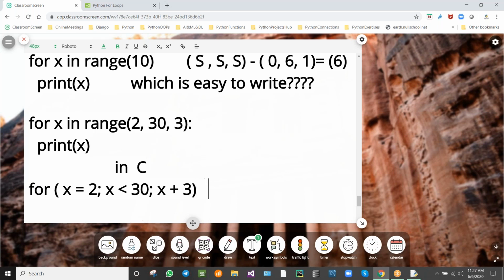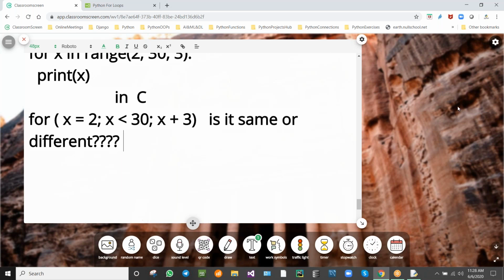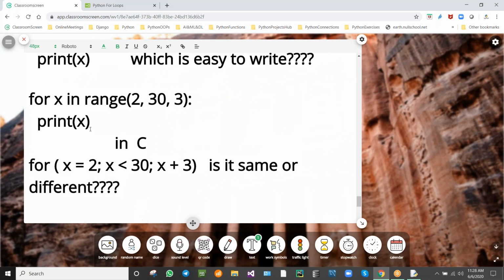Is it the same or different? Different. Which is easy to write? Python or C, which is easy?